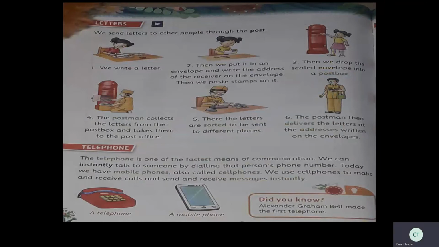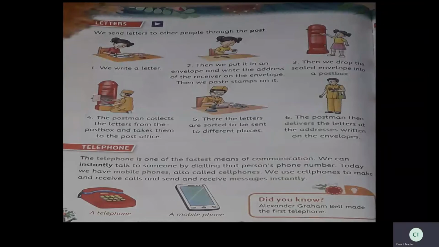So we write a letter. So what should we do? The first thing is that we have to write a letter. Then we put it in an envelope and write the address of the receiver on the envelope. Then we paste stamps on it. The first step is that we have to write a letter on a paper, the message, what we have to communicate. And the next step is that we have to put that paper in a cover, that is known as envelope. And on the outside of that cover, we have to write the address to whom we are sending.